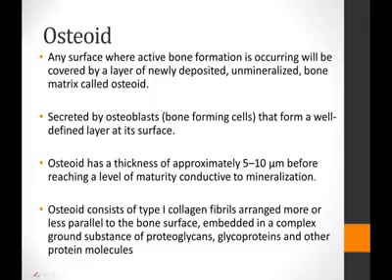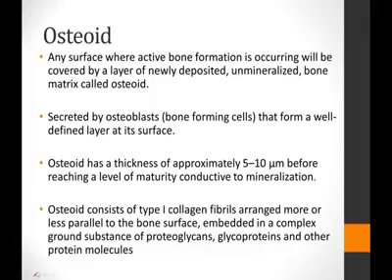Osteoid basically is the unmineralized, newly deposited layer of bone matrix, and this is the matrix that is produced by the bone forming cells, which are the osteoblasts. So osteoid basically is the bone matrix that is secreted by the osteoblasts. Any surface of the bone where active bone formation is occurring would be covered by a layer of newly deposited unmineralized bone matrix, which has not yet mineralized, called the osteoid.